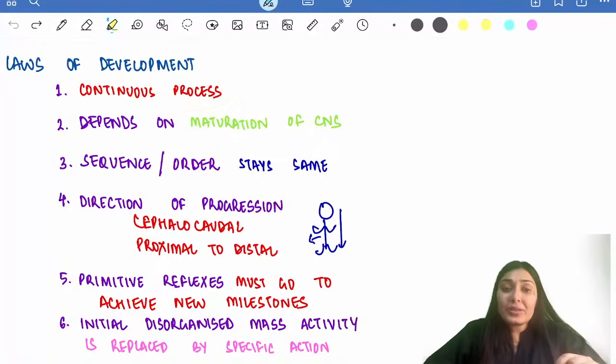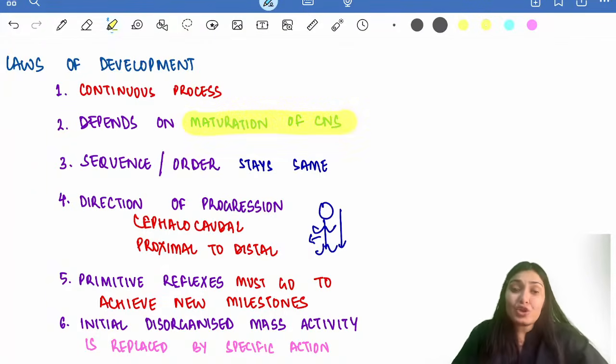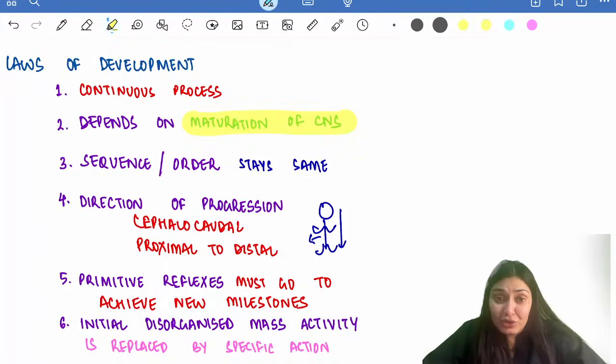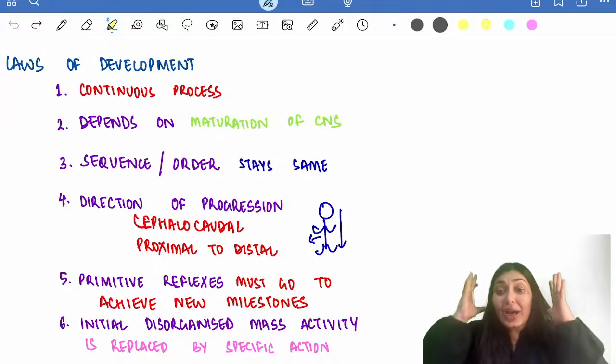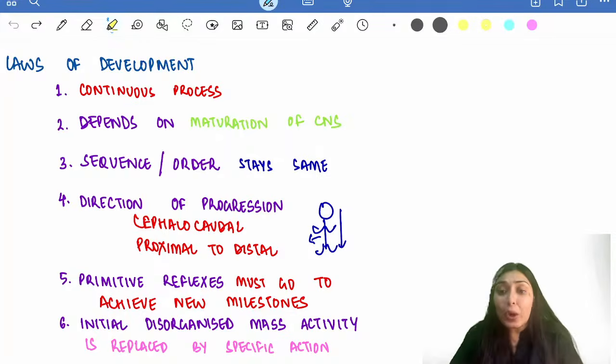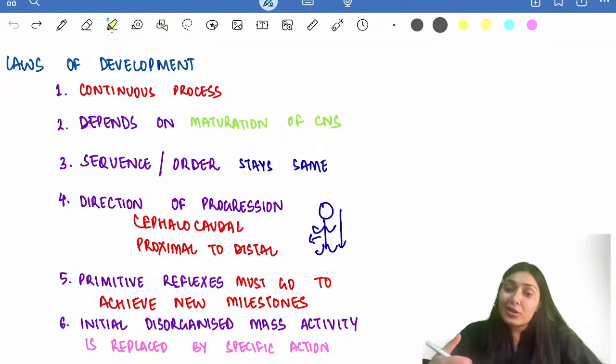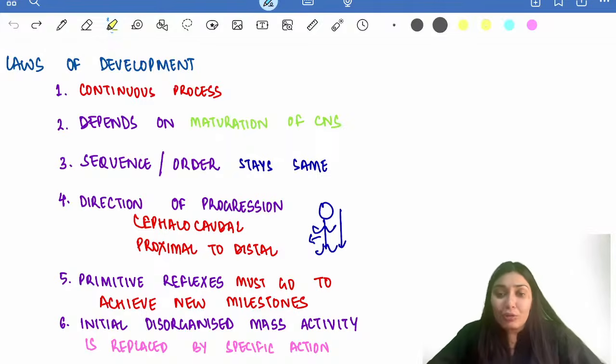So remember, development is a continuous process and it depends upon the maturation of CNS function. Another important law is that the sequence or the order in which development is happening will stay the same. What do I mean by that? Firstly, a child learns to hold the neck, then the child learns how to sit, then how to stand, and then how to walk, run. The sequence will stay the same. It won't happen that the child first learns how to run, then knows how to stand, then knows how to sit. The order will stay the same.